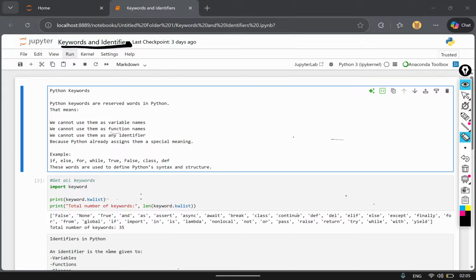So there are some words in the English language, like is, am, are, if, and many other words that have specific meanings, right? So similarly in Python we have some reserved words, that is if, else, while, etc., that already have a special meaning in Python.